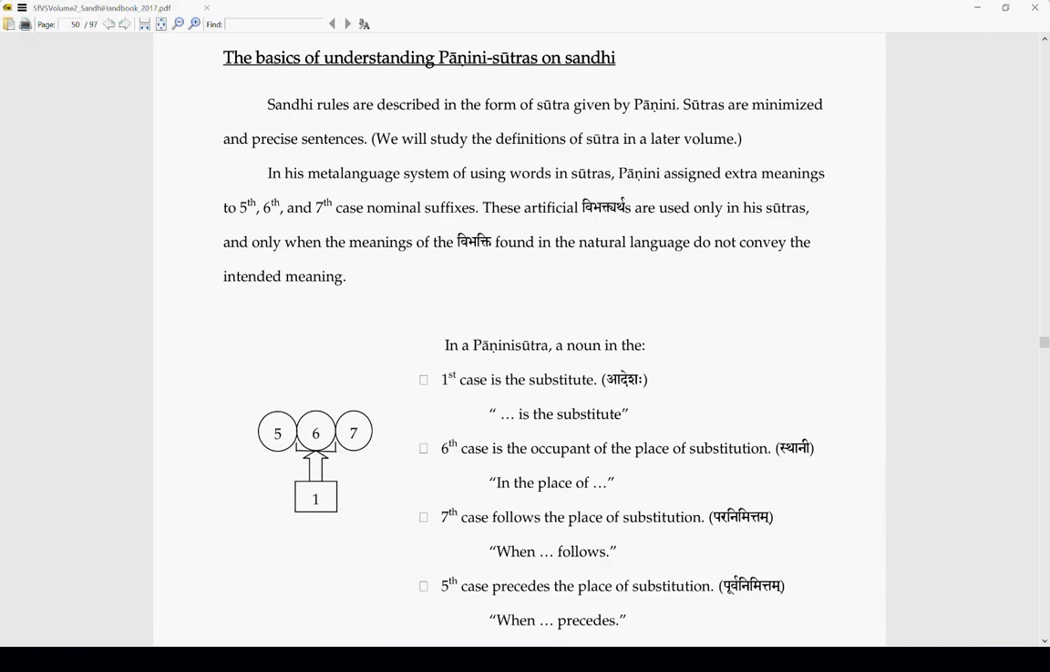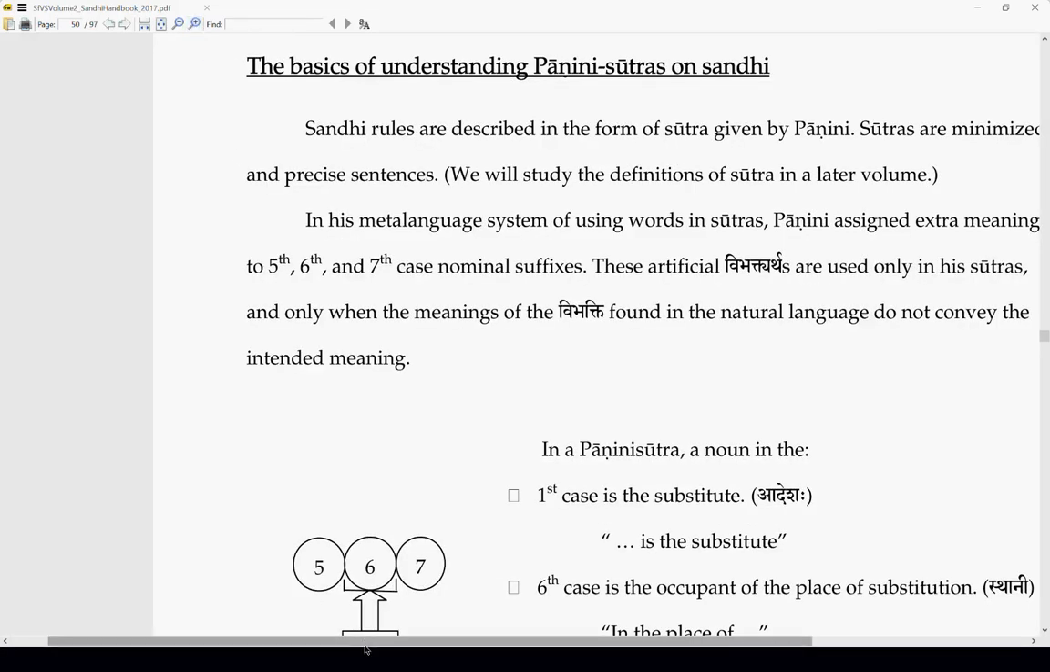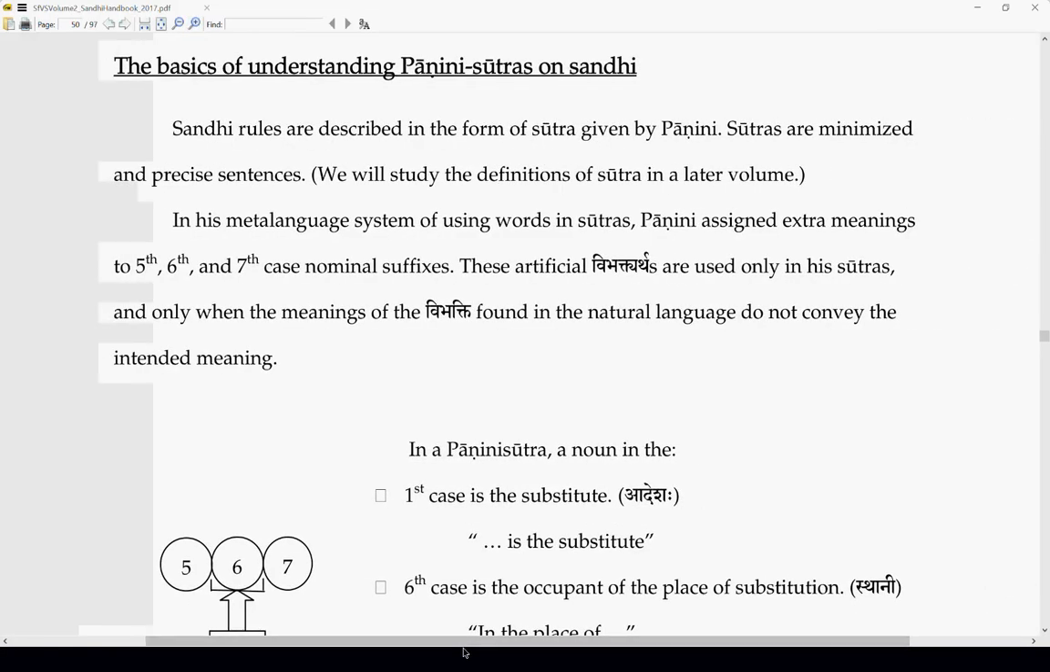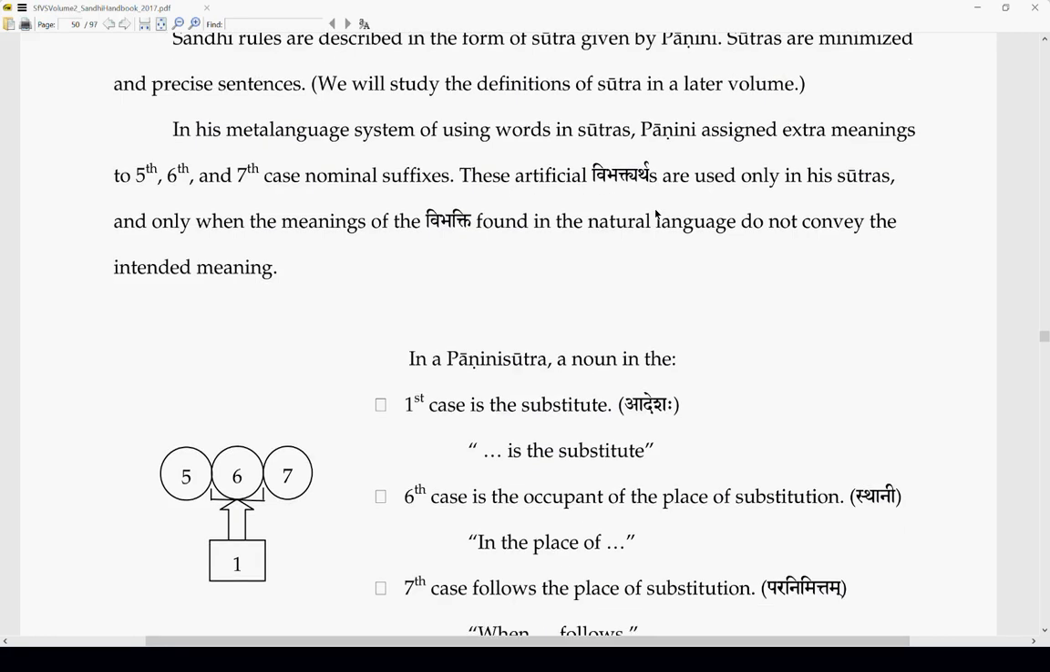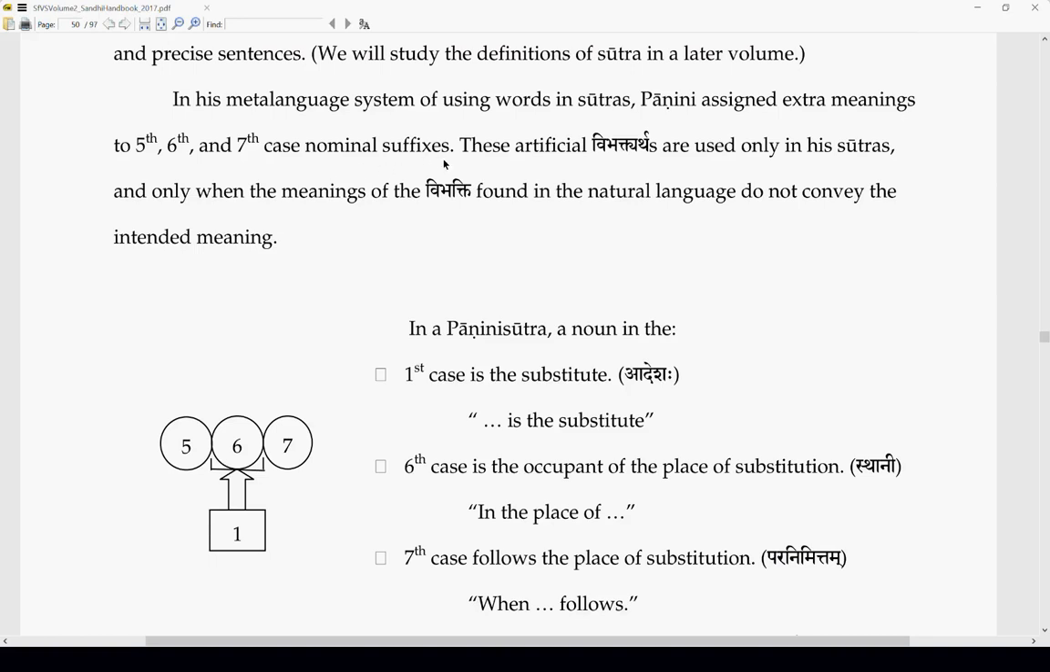If you look at page number 50 here, can everybody read this? Can you see this, all of you? Yeah. So, Sandhi rules are described in the form of sutra given by Panini. So, they are concise and precise sentences. In his meta-language system of using words in the sutras, Panini assigned extra meanings to 5th, 6th, 7th case nominal suffixes. Nominal means that vibhakti pratyaya. So these artificial vibhaktyarthas are used only in his sutras.